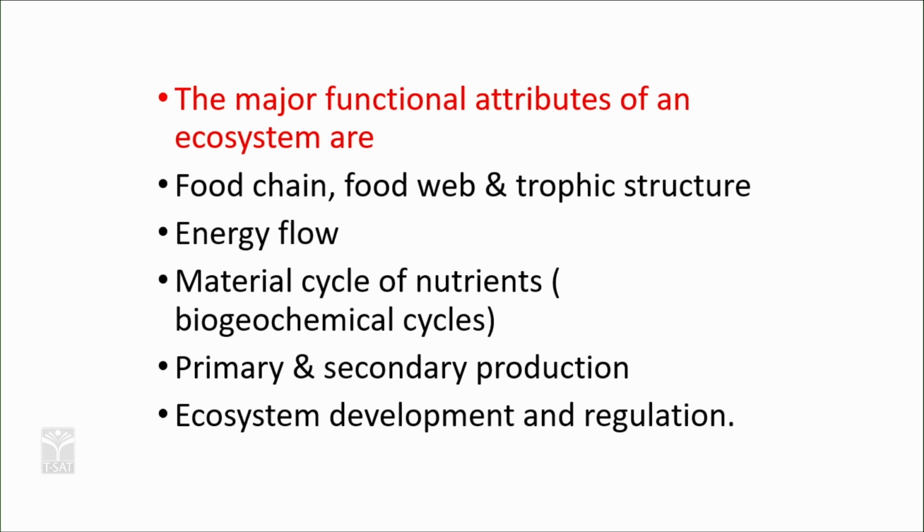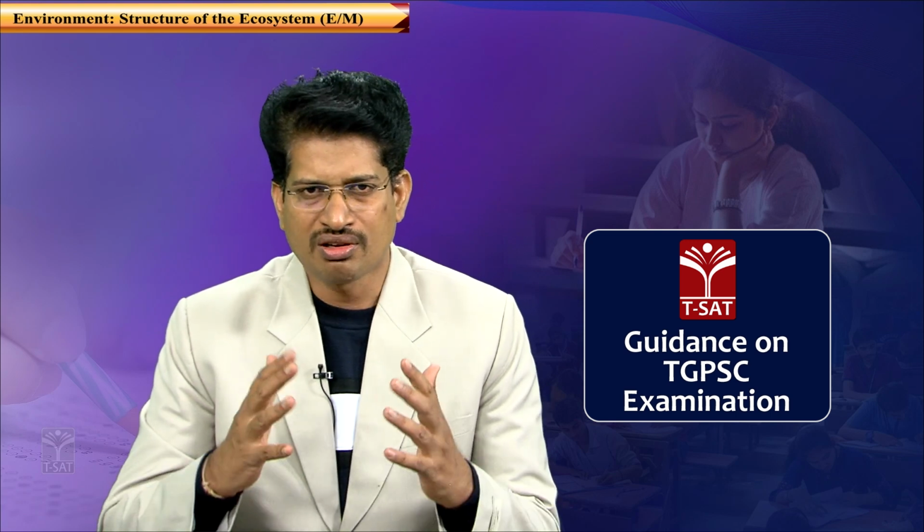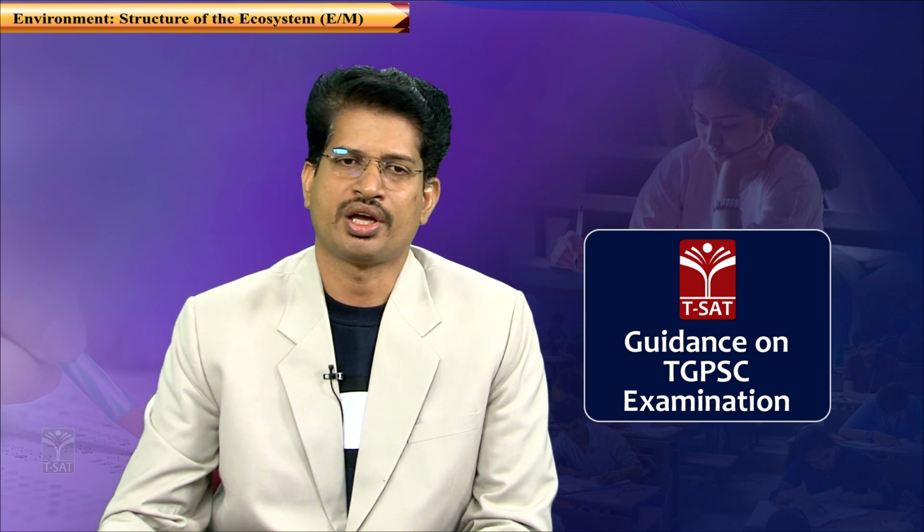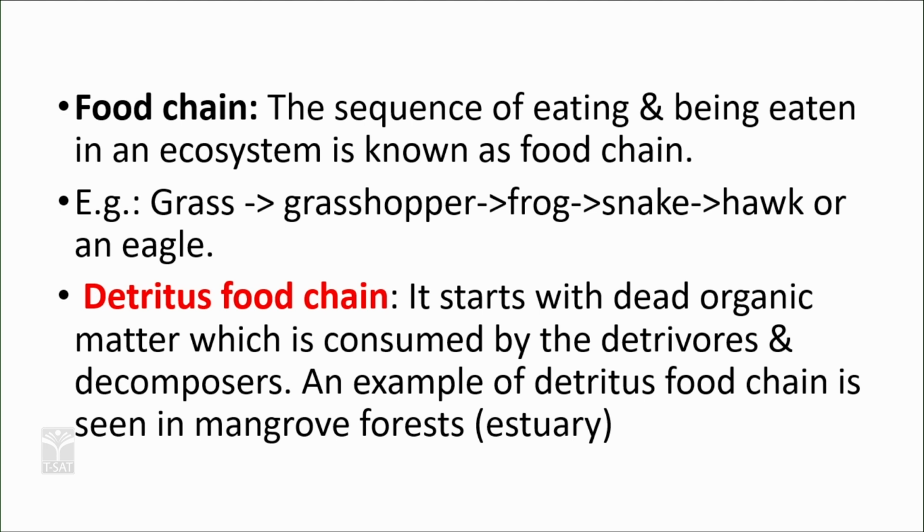This happens from one trophic level to another trophic level through primary and secondary production. So, this helps in regulating the ecosystems. These are all the different attributes of an ecosystem. An ecosystem is made up of food chains and food webs. The food chain helps us understand the trophic levels in schooling, when we are not matured enough to understand.